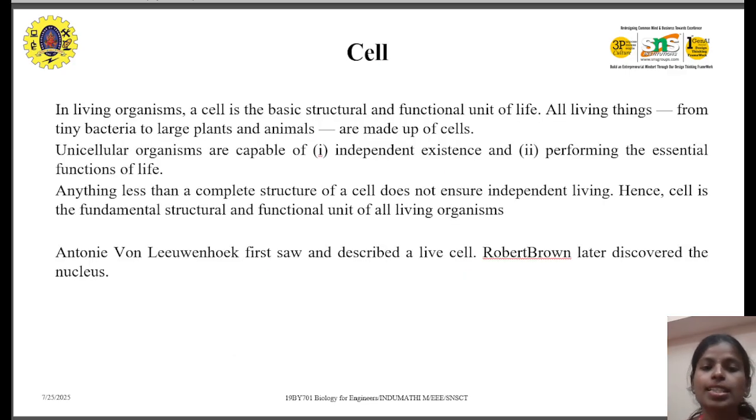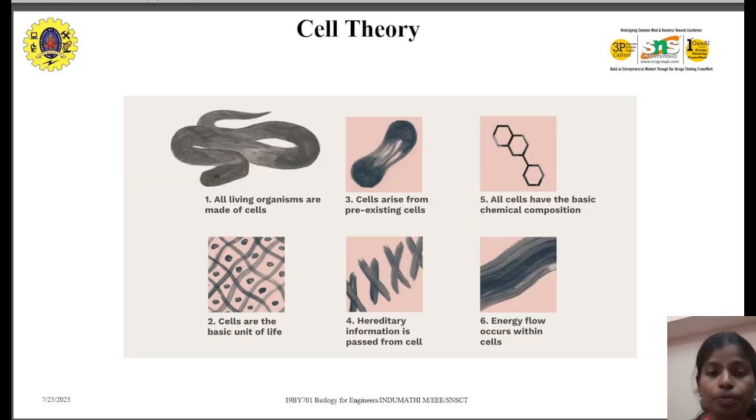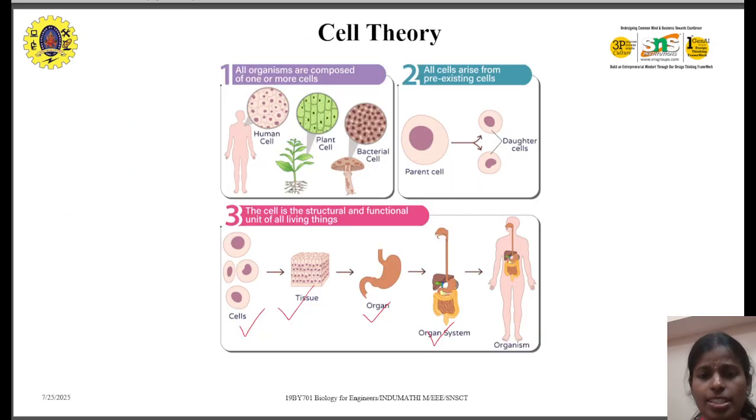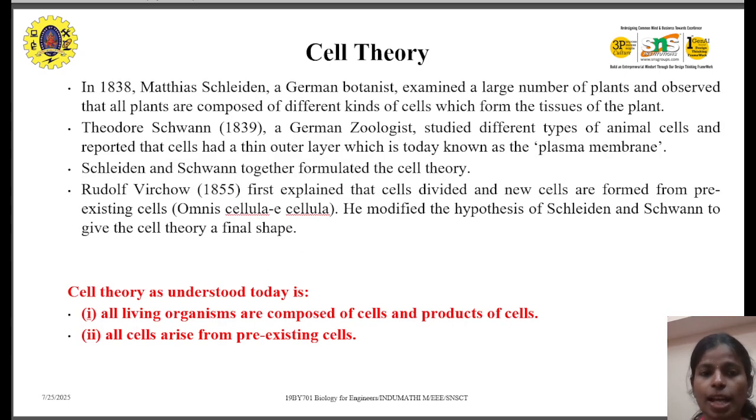A cell is the basic structural and functional unit of life, and the cell is present in all living organisms. It can be plants, animals, or human bodies. Every living organism has its own cells. So this is the cell. In 1838, Matthias Schleiden proposed it. And cell theory, as we understand it today, says that all living organisms are composed of cells and products of cells, and all cells arise from pre-existing cells.